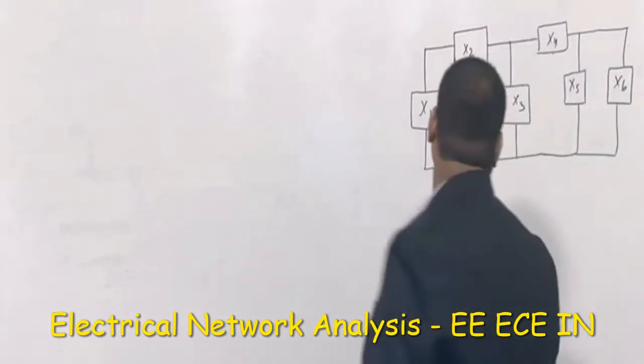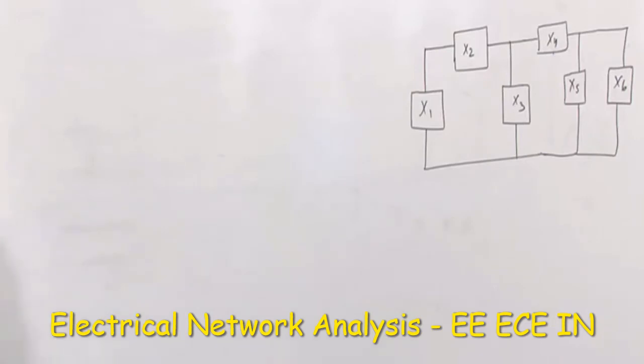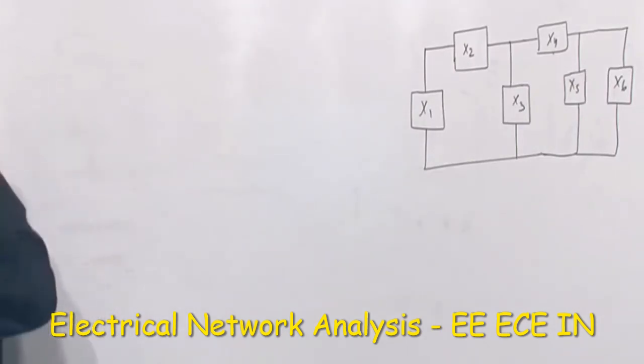Let us say that it is some arbitrary interconnection I have done, irrespective of element x1, x2. That can be anything. This can be a voltage source, those can be current sources, those can be anything else. So now, what is the definition of a node?